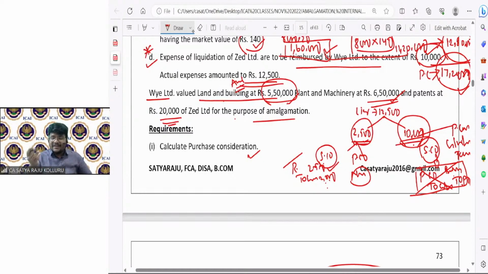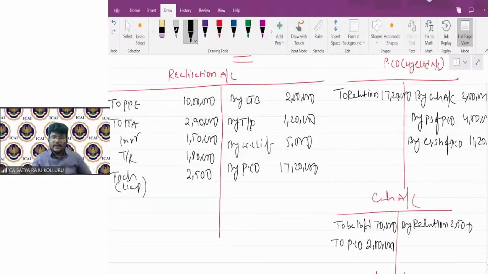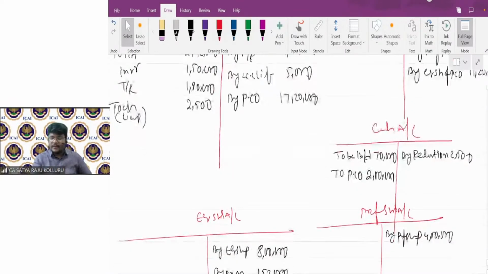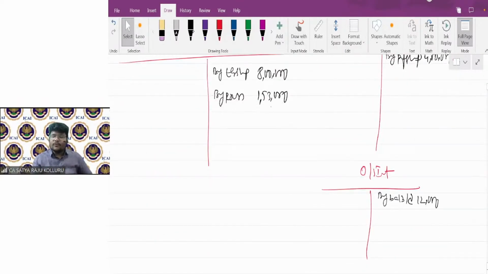Next in the order, the liquidator will pay secured creditors. Sir, is any secured creditor there? There is only one liability, which is outstanding interest on debentures. Whether it is secured or unsecured doesn't make any difference, because the one and only liability which is not taken over by the purchasing company is outstanding interest. In the order, you can just settle the amount to this outstanding interest.